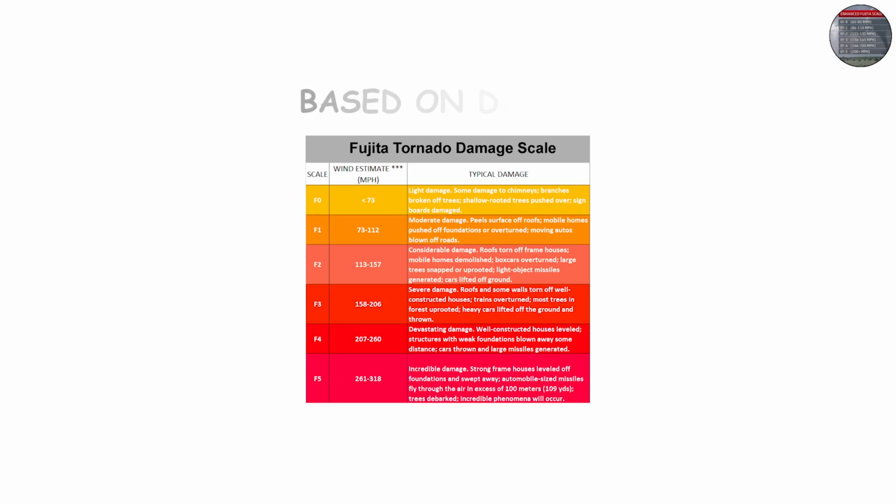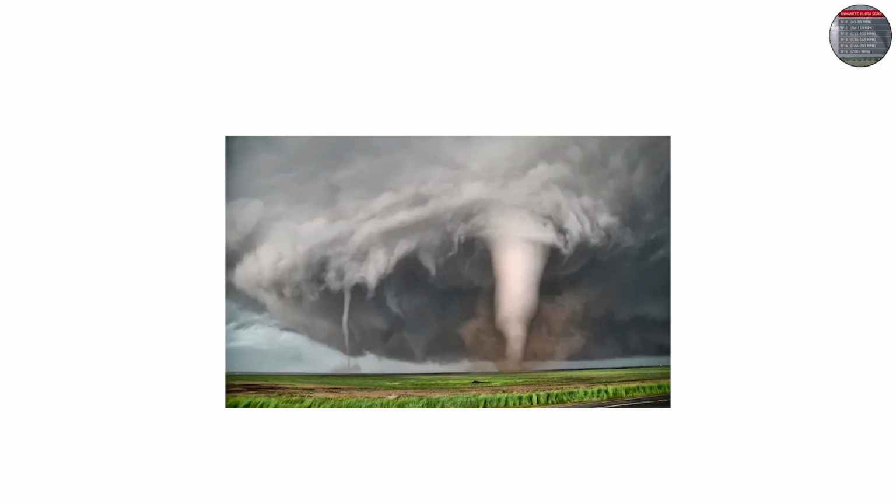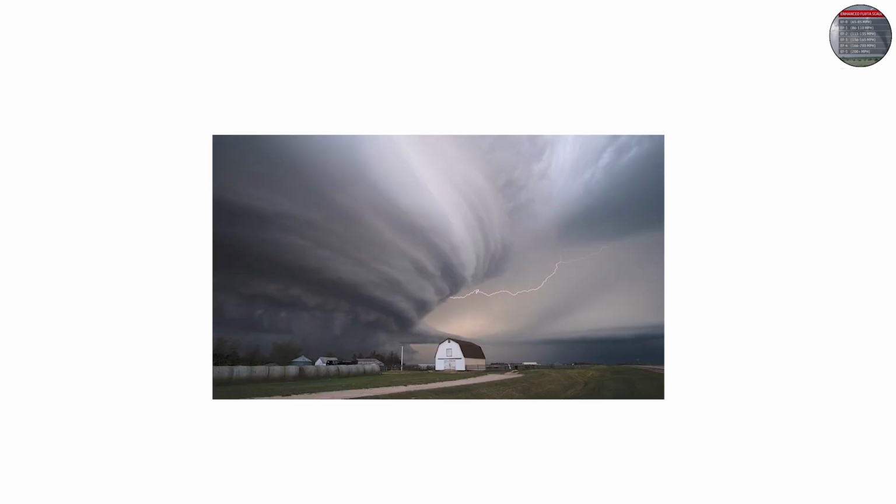But here's the shocking truth. The EF scale is based on damage, not actual wind measurements. That means many tornadoes could be stronger than we realize. We just don't have instruments that survive long enough to measure them.